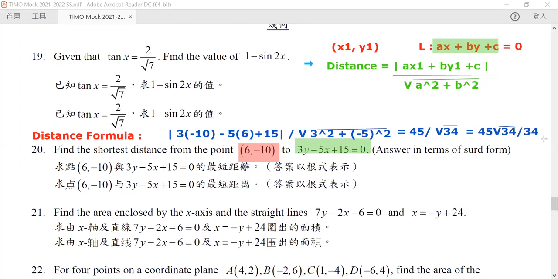So the one on our right is a rationalized answer. The one on our left is not rationalized. Okay, so this is how we find out the smallest distance from this point.